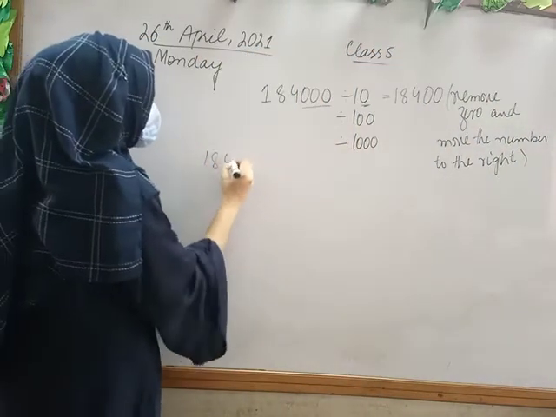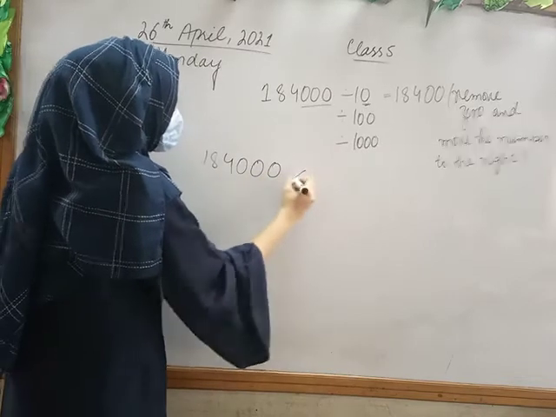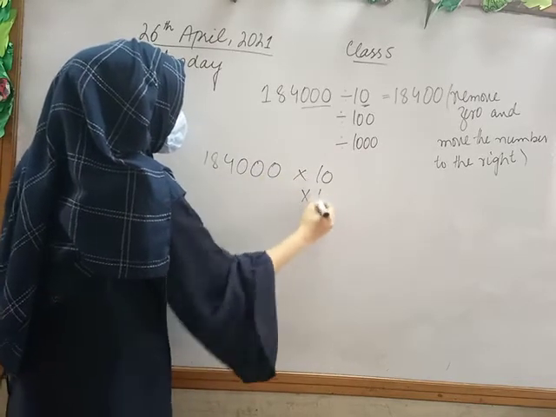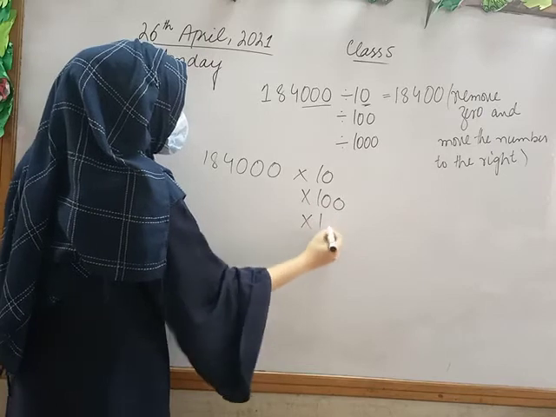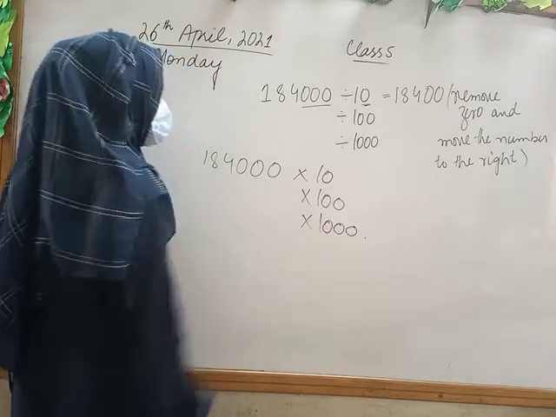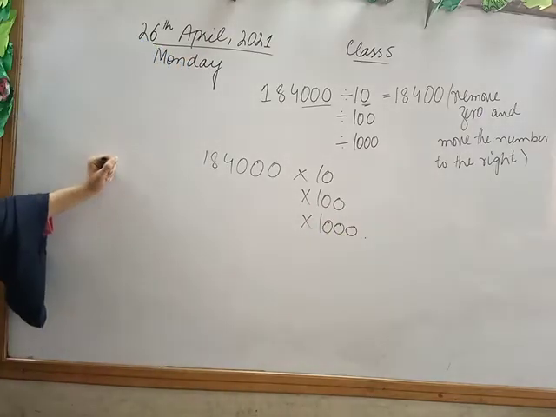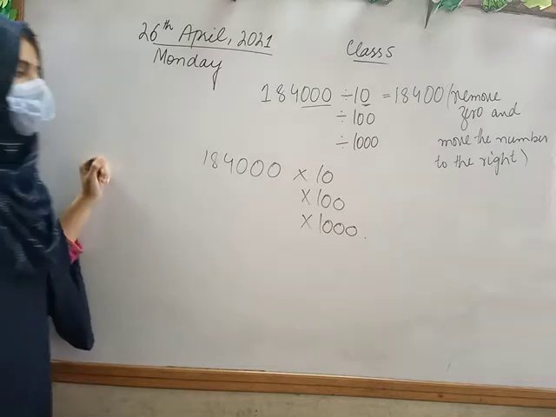If I have the same number and I want to multiply by 10, 100 and 1000, what possibilities will come? Very good.